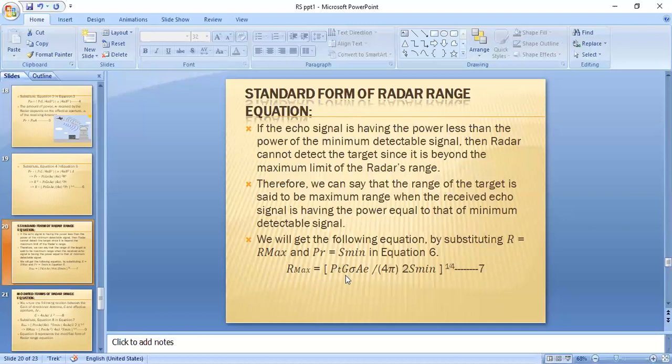So R max is equal to PTG into sigma into AE by 4 pi whole square into S minimum. Here, in place of PR we are substituting S minimum. When PR is equal to S minimum, then R will be equal to R max. Substituting in equation 6, we get R max is equal to PTG sigma AE by 4 pi whole square into S minimum whole power 1 by 4. This is the standard form of the radar range equation in terms of minimum detectable signal.